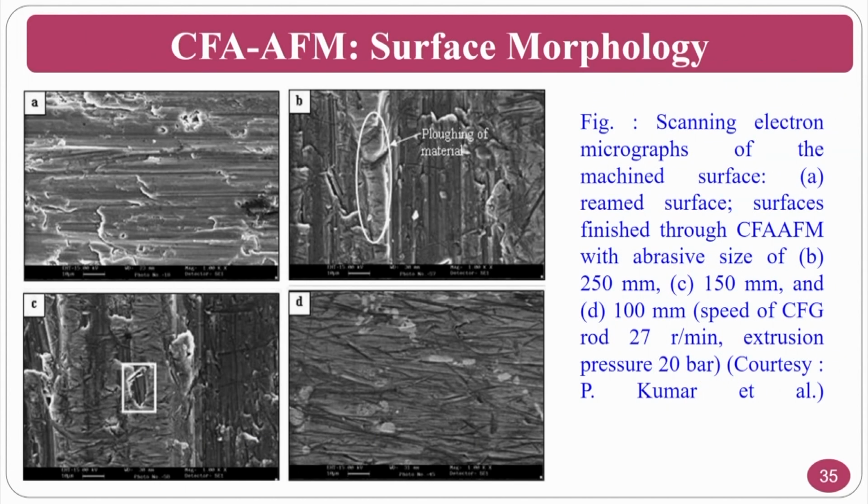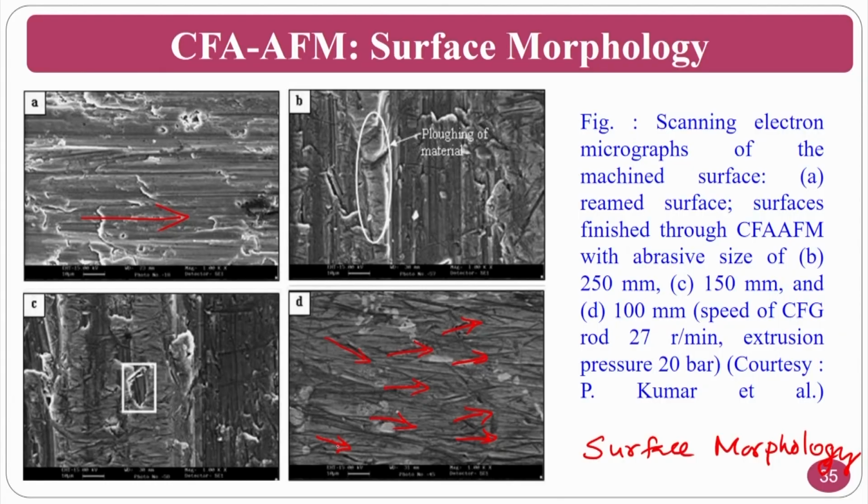These are the scanning electron microscopy images where you can see the surface morphology. So, this is the initial surface, then the surfaces because of the centrifugal action, you can see random features are there. So, the advantage is that surface finish is improving, but there is no perfect random direction control.